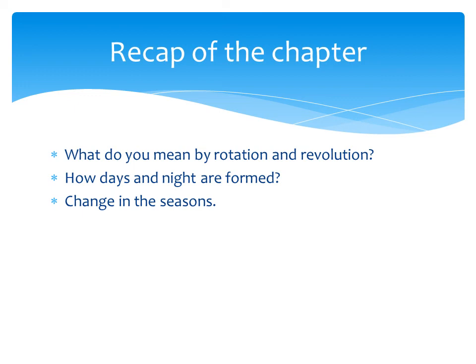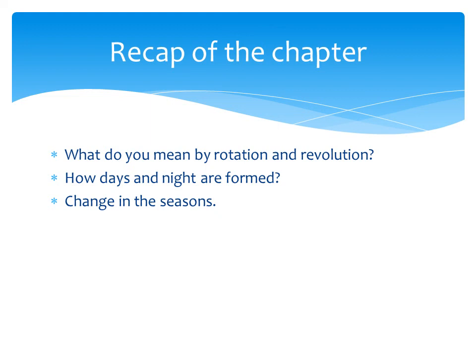Then we have seen about the change in the seasons. There are 4 seasons: summer, winter, autumn and spring. How does this take place? The earth revolves around the sun over the months. It has two halves. One is called the northern hemisphere and the bottom one is called the southern hemisphere. During the rotation it is in a vertical position and one line cuts the middle portion. The horizontal line cutting the center of the earth is called the equator.